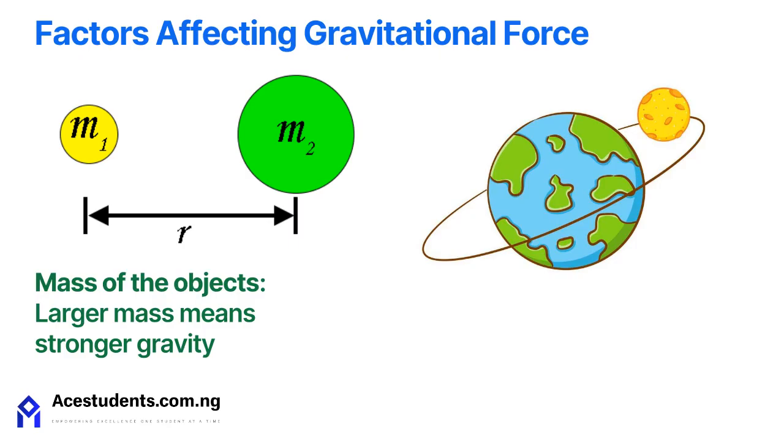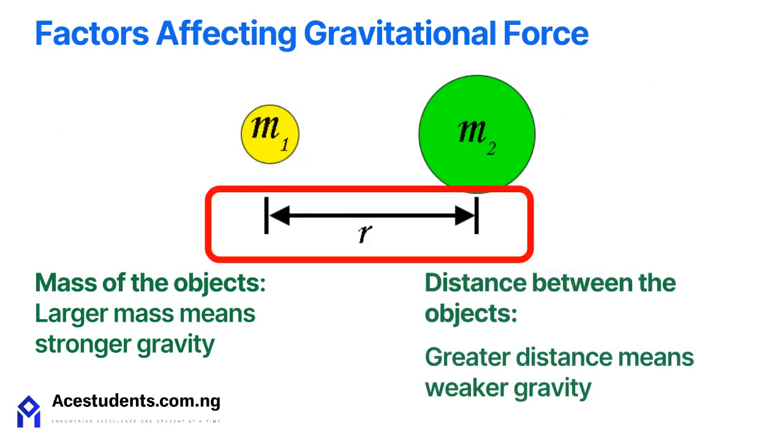Now that we understand mass, let us add the second important factor. The second factor affecting gravitational force is distance. As the distance between two objects increases, the gravitational force becomes weaker. As the objects get closer, the gravitational force becomes stronger. This explains why gravity is strongest near large planets like Earth.